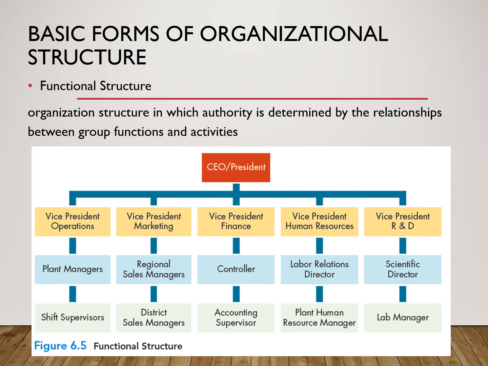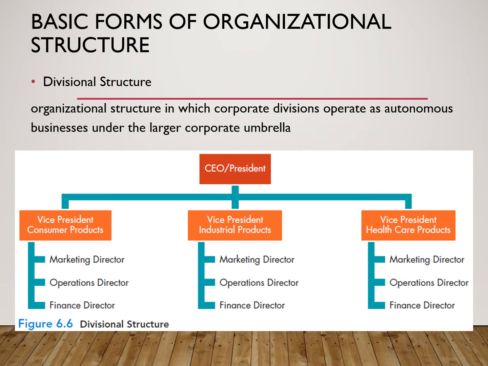Then we have functional structure, which is an organization structure in which authority is determined by the relationships between group functions and activities. Then we have divisional structure, which is an organizational structure in which a corporate division operates as an autonomous business under the larger corporate umbrella.